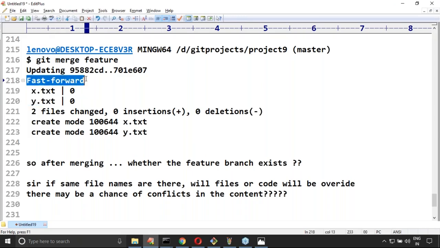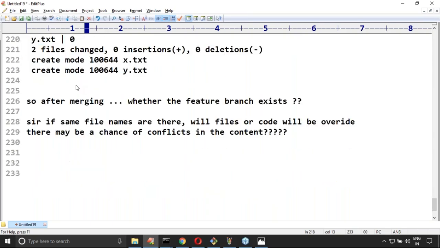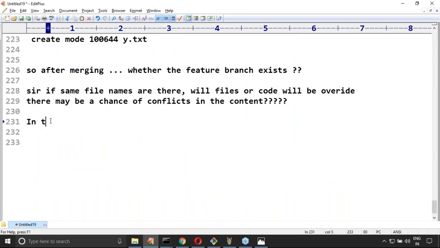Next, here is one very important word. This line is very important, sir. Everyone, can you please read this one? What is this? Fast forward. Fast forward. So in this case, Git performs a fast forward merge. Then immediately you may ask, what is the meaning of fast forward merge?